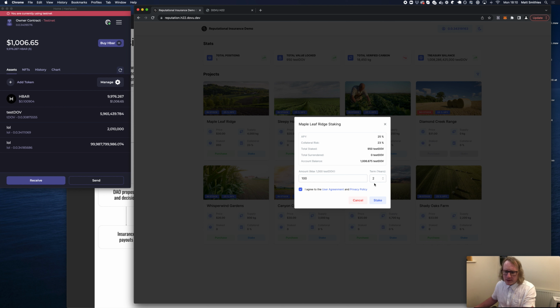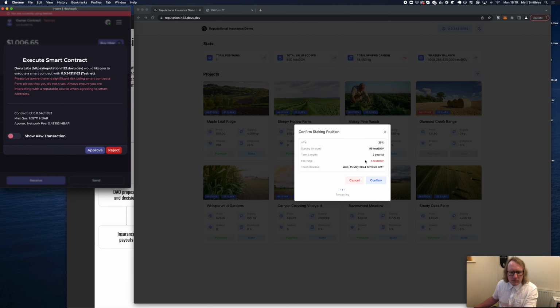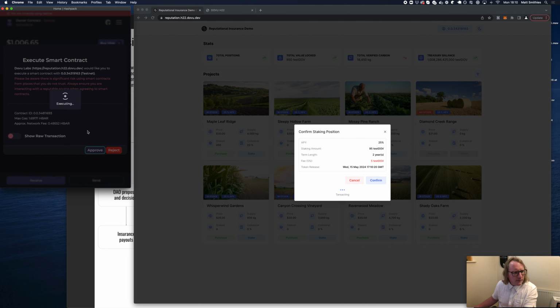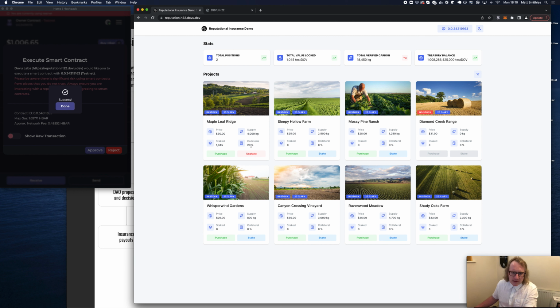Eventually the risk will increase depending on the term of years, to incentivize the user to do it for longer. So now we do it again for 100 Dove. We approve that and it is completed. We have this project here that is collateralized 26% of its total supply, and this figure could be over. Like, you could have many people positioning themselves in a single project, so you could have 1,000% collateralization, which means if there's a liquidation event, you know, it's less of a hit.